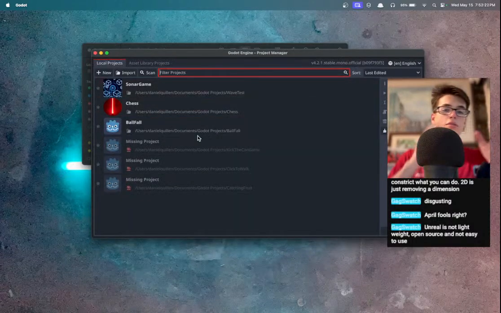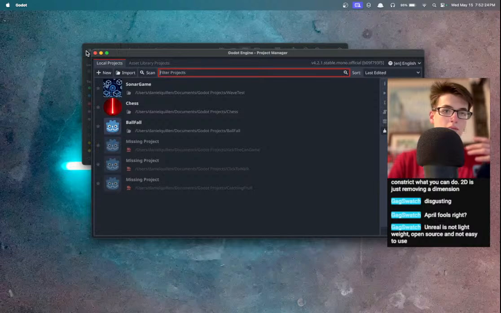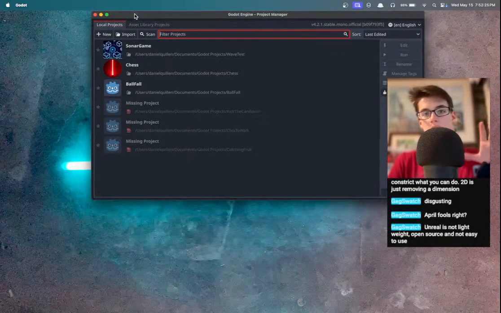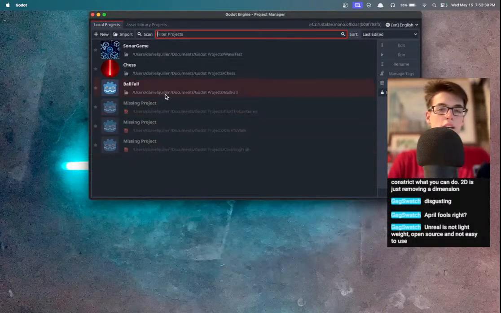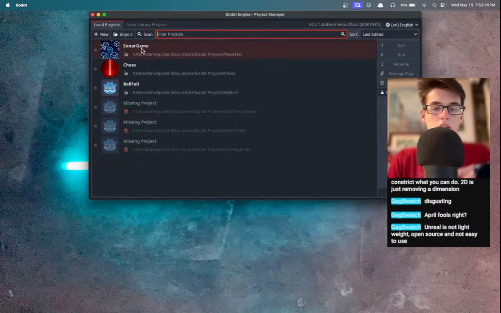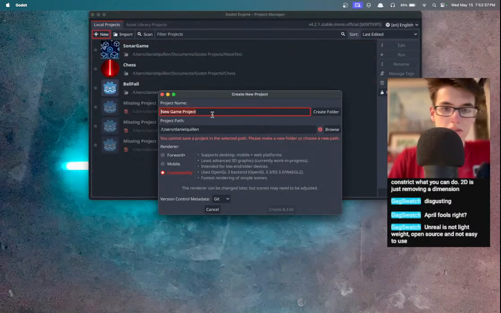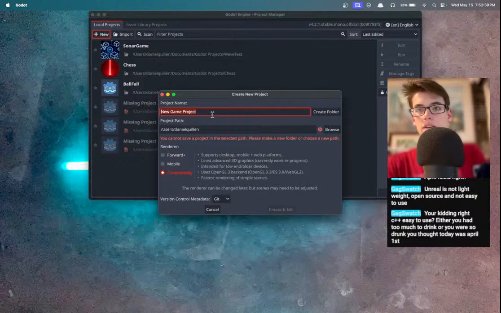Plus, using Unreal is kind of cheating. The other reason we're not going to use Unreal for making a game with free assets is that Unreal has a lot of free assets as well. So we want this to be kind of talking about free assets that you can use in any engine, right? So let's use Godot as a fair example because they don't really have any engine-specific free assets.